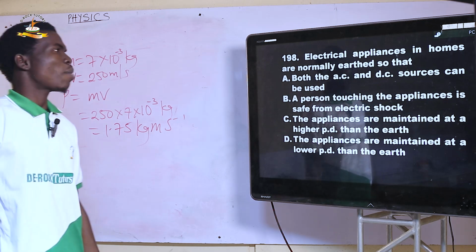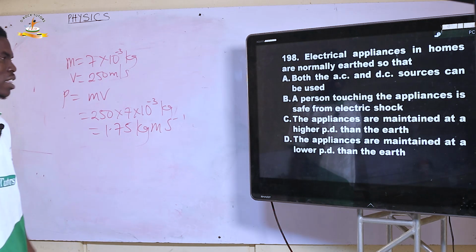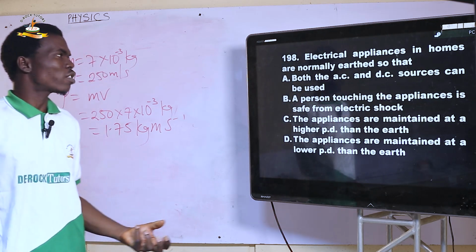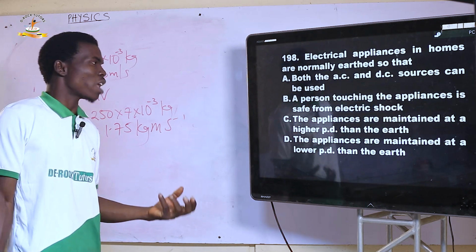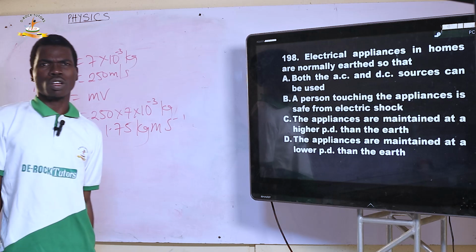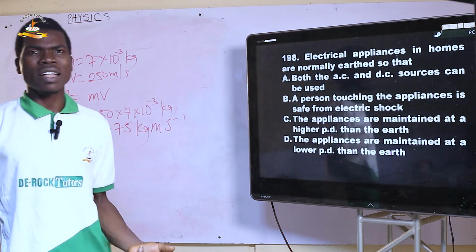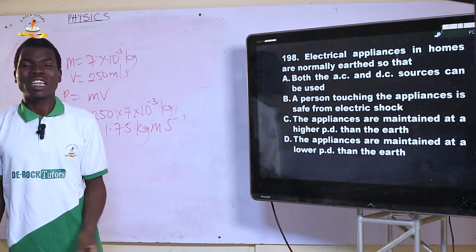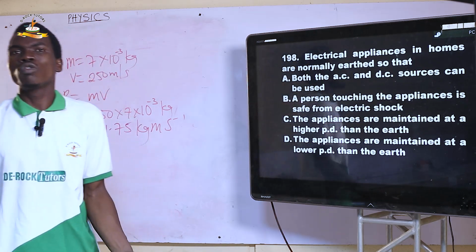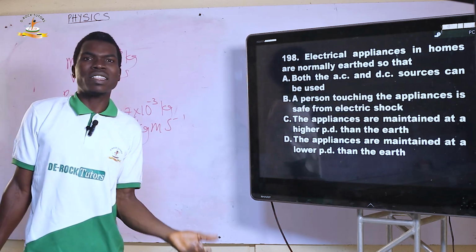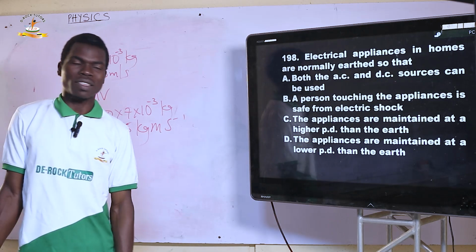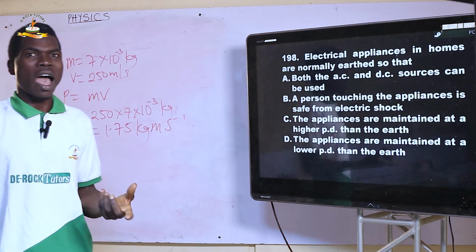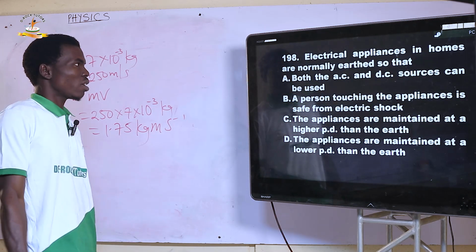198. Electrical appliances in homes are normally earthed, so that what? Earthing is to protect you from electric shock when touching the appliances, because anytime there is leakage, the earth wire takes the remnants of current down to the earth rod. So you are not at the risk of getting electrocuted by touching your appliances. That is the major reason why electrical appliances at home are earthed.